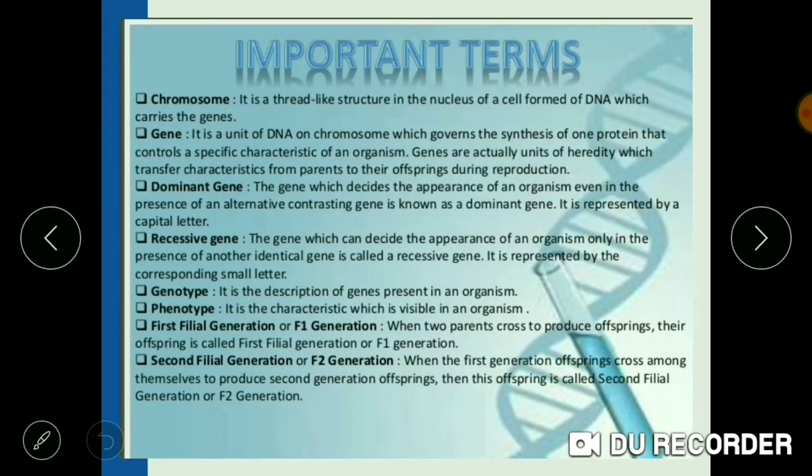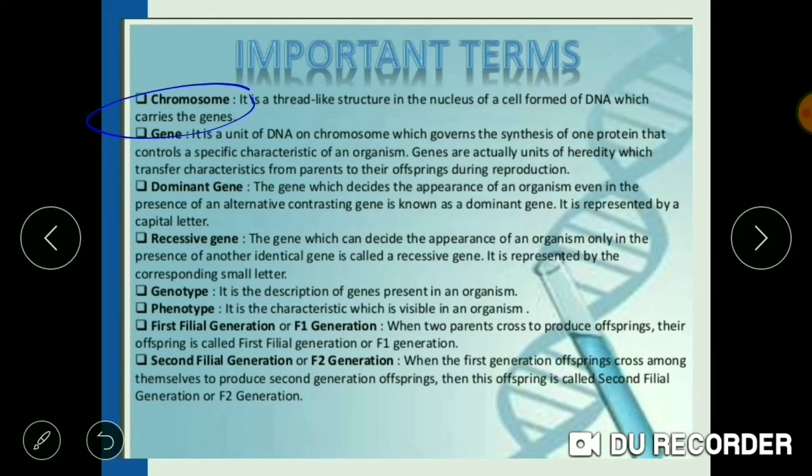But before that, we'll be knowing certain important terms which will be coming in this chapter. Firstly, what is chromosome? Chromosomes are present in the nucleus of a cell, and are responsible for the transmission of hereditary characters. Gene is a hereditary unit and it is made up of DNA. Any small segment, any small part of the chromosome is considered to be a gene, and this gene governs the synthesis of one of the proteins that controls a specific characteristic of an organism.